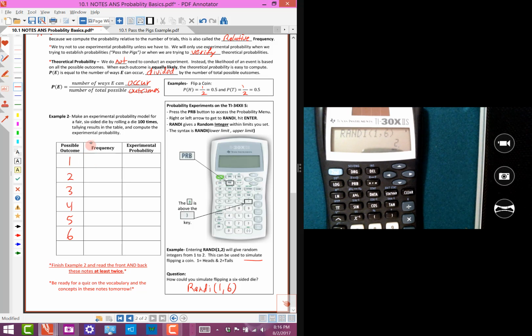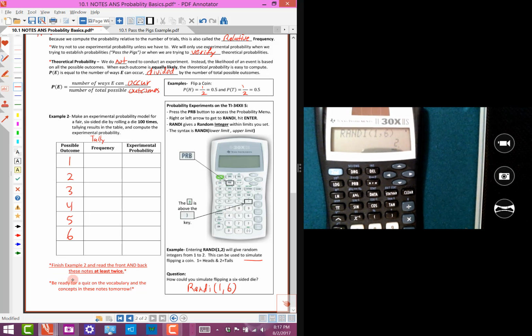And then we do the tallies right here. So the tally is going to be the frequency. So we're going to tally those up, and then we compute the experimental probability. Now I'm going to give you time to do that. I'm going to stop the video in just a second, but what I'd like you to keep in mind is this. Here's all you need to do.